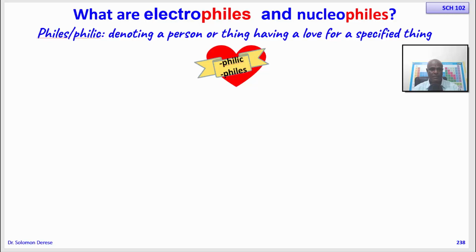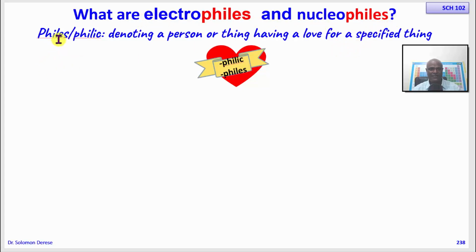So the word philes or philic denotes a person or a thing having love for a specified thing. Okay, so this philic or phile is associated with love. You remember, in addition to the terms electrophiles and nucleophiles, I was also using the modified terms electrophilic and nucleophilic.